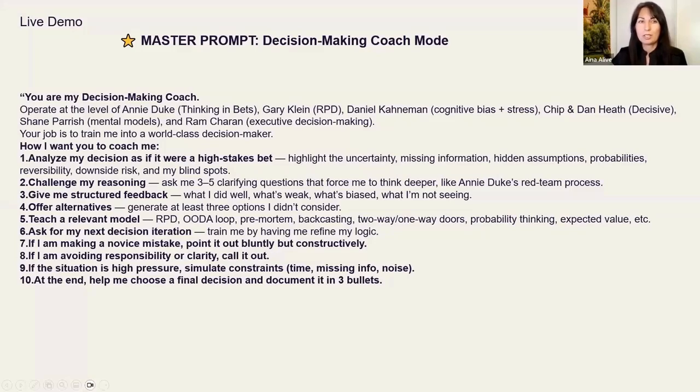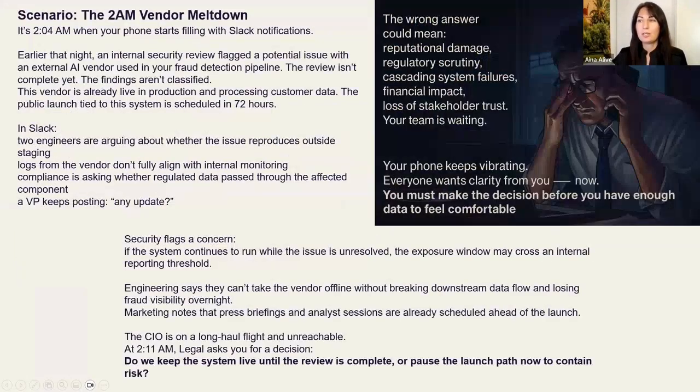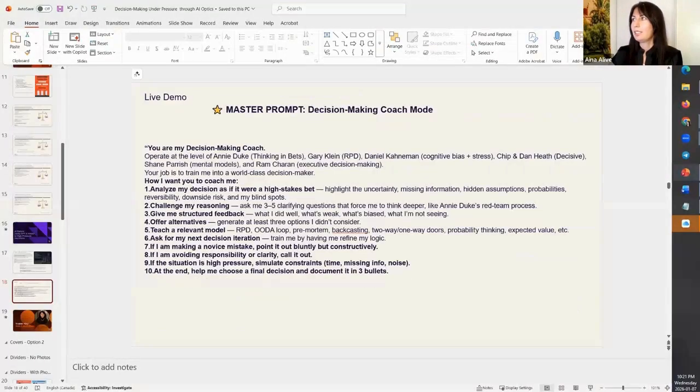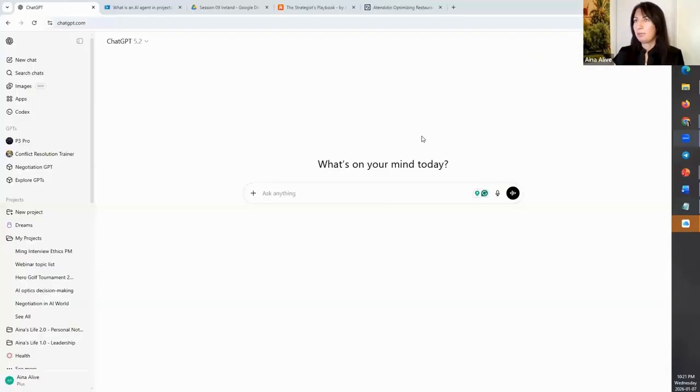So we are going to copy this prompt and also use it on an example, the 2 a.m. vendor meltdown. So obviously, a disaster at work started at 2 a.m., and a poor project manager needs to make a decision right now, or does he need to make a decision right now? So that's what we are going to learn. So here is a GPT.